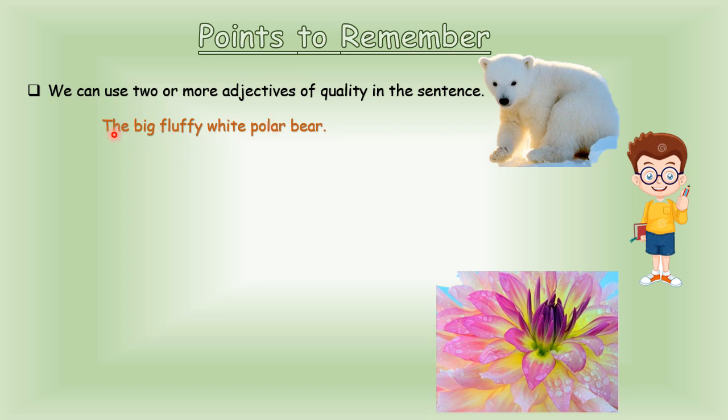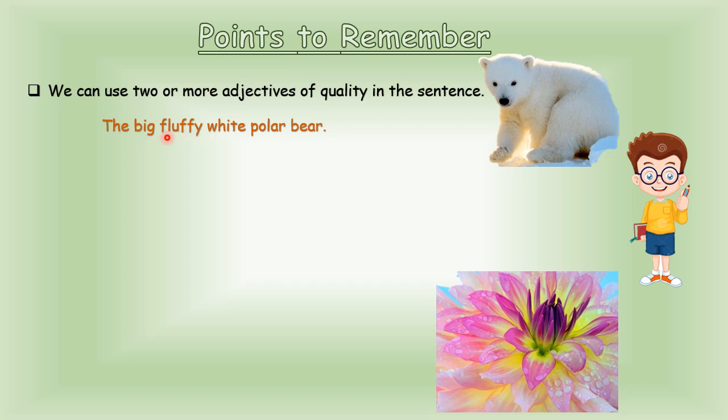For example, the big fluffy white polar bear. Children, remember, big is one adjective, that is size. Fluffy, again how it looks. White, color. Polar bear. So how many adjectives of quality have I used here?